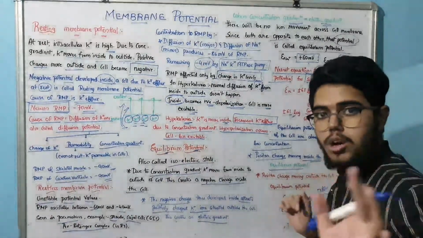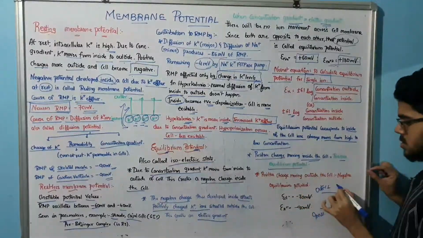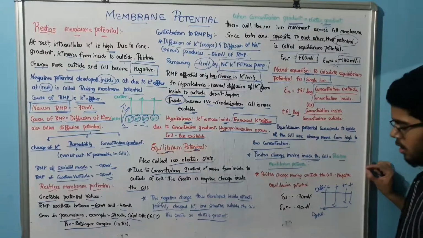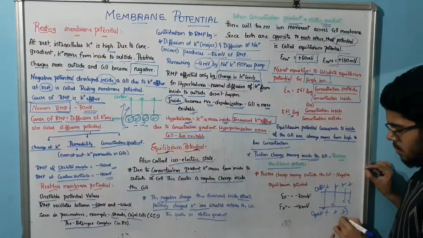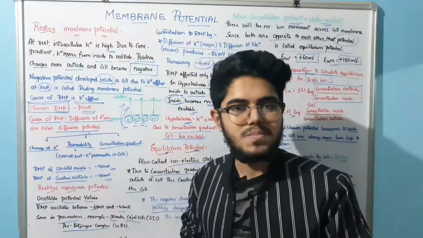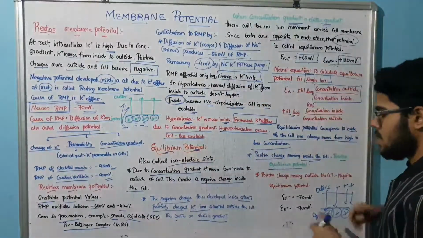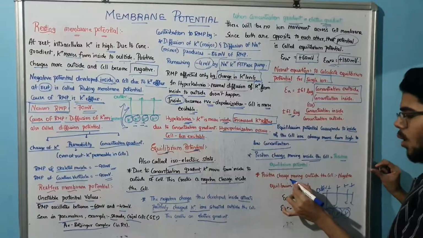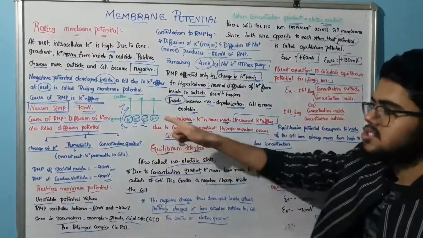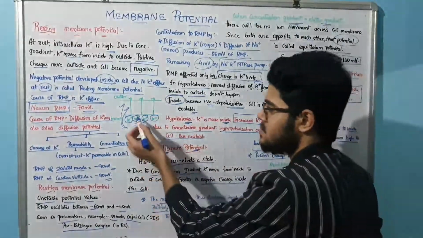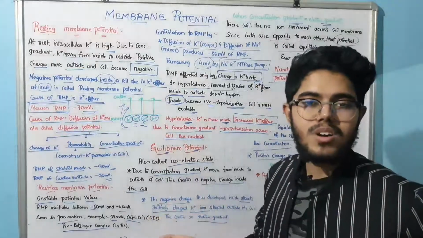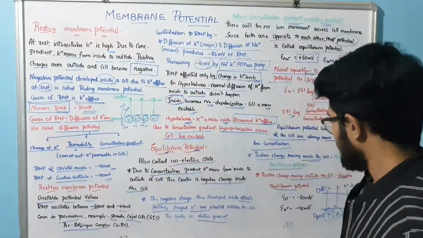All your positive charge is going inside the cell, which means your inner will be positive, which means that is positive equilibrium potential. Very simple. Next, if positive charge is moving outside the cell, then the inside becomes negative. So that is negative equilibrium potential. Very simple basics, right?